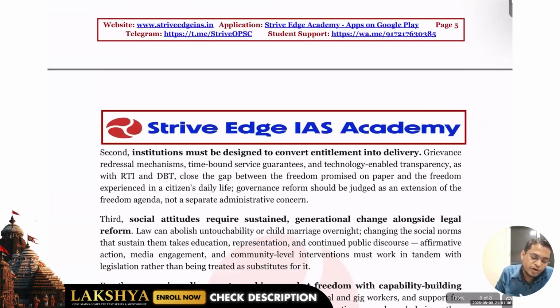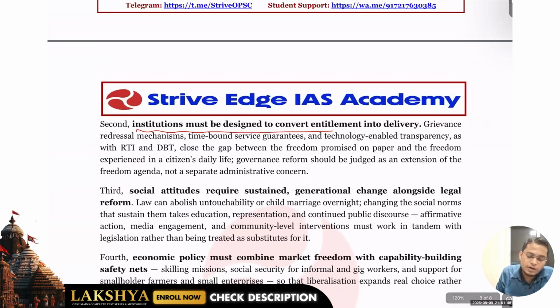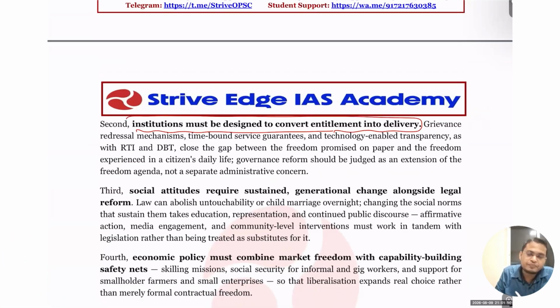Second thing, institutions must be designed to convert entitlement into delivery. Dekho, just by saying that you will get information, you will get food, you will get the forest right is meaningless unless there is solid backing of implementation. So we have to have a grievance redressal mechanism. If you are not getting your entitlement, then you should raise a complaint, and there should be a proper grievance redressal. If that does not happen, then there should be proper punishment.